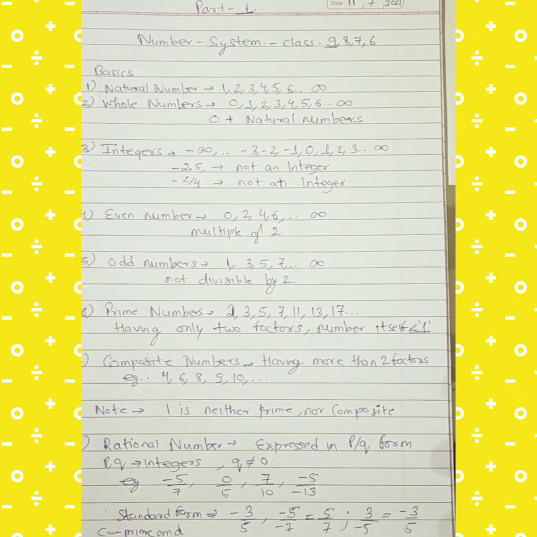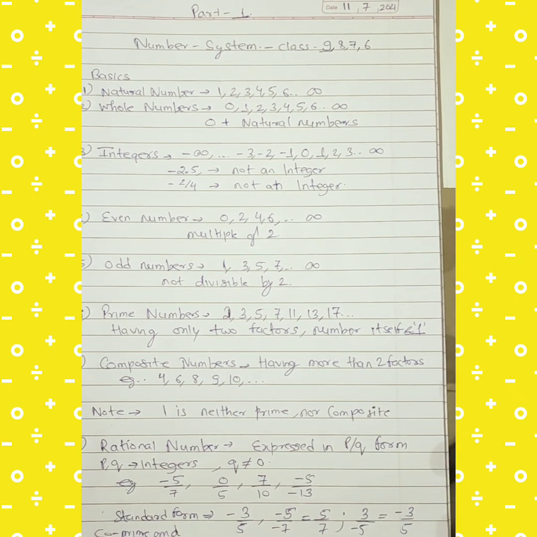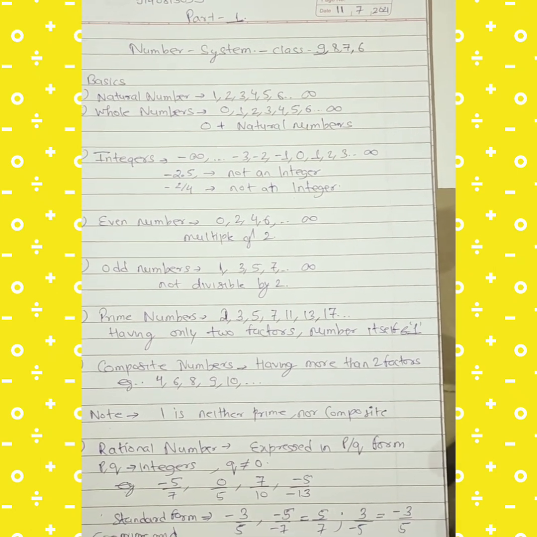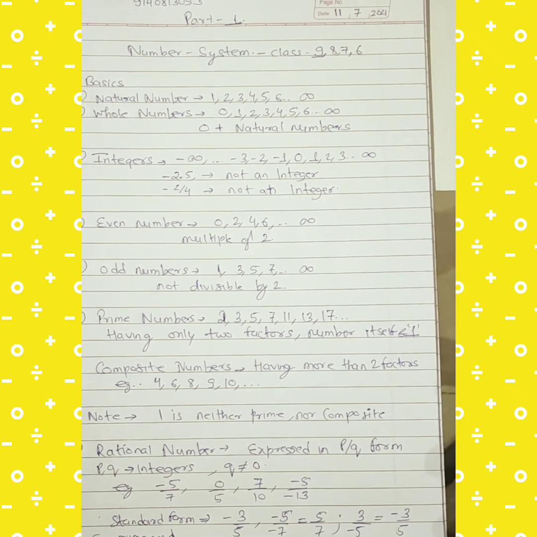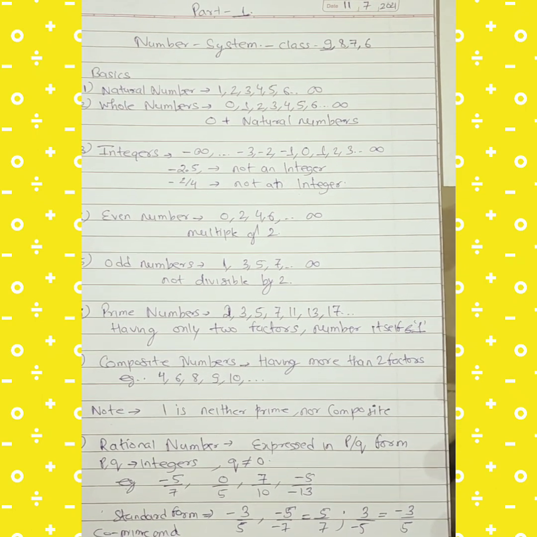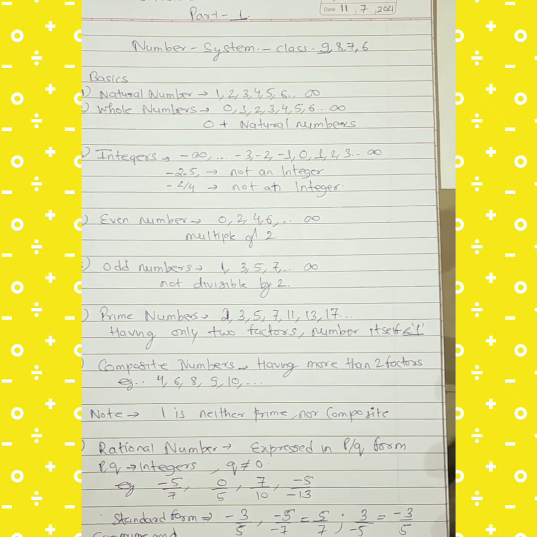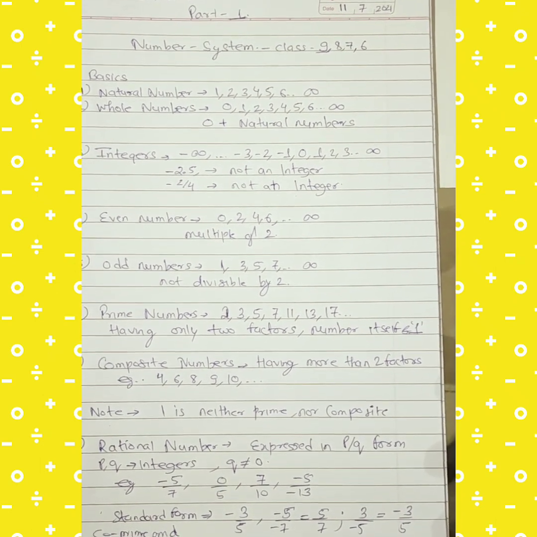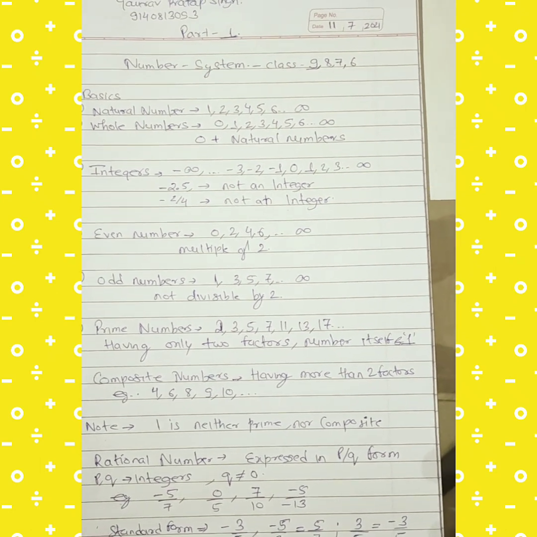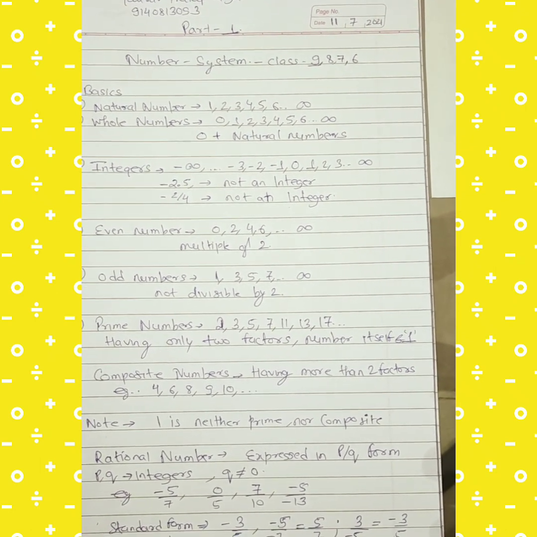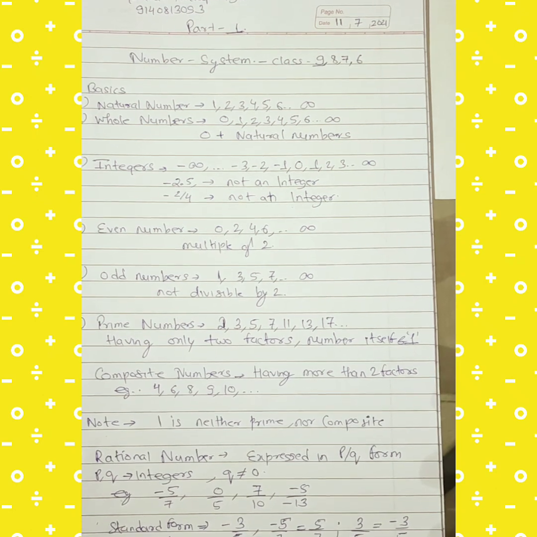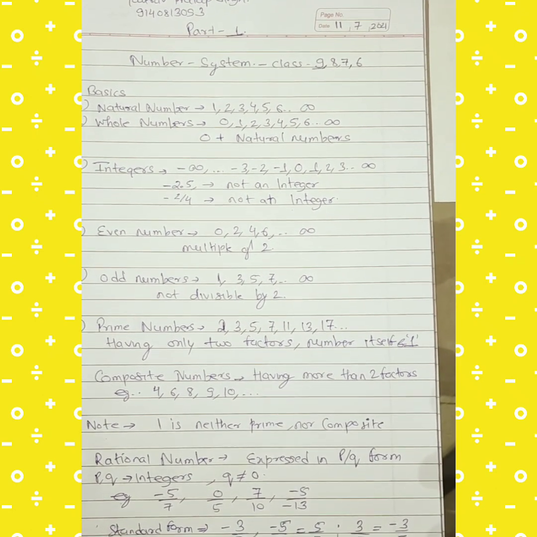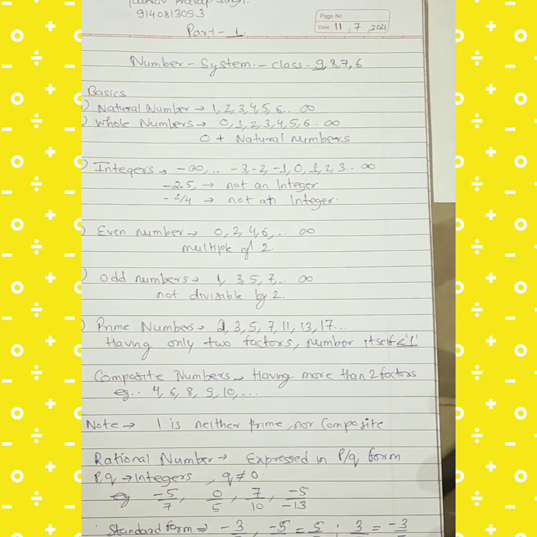Now comes the rational number. A number which can be expressed in the form of p by q where p and q are integers and q is not equal to 0 is called as a rational number. For example, minus 5 by 7, 0 by 5, 7 by 10, minus 5 by minus 13. But suppose I write 5 by 0. So 5 by 0 is not a rational number because here the denominator is 0 and as per the definition it cannot be a rational number.